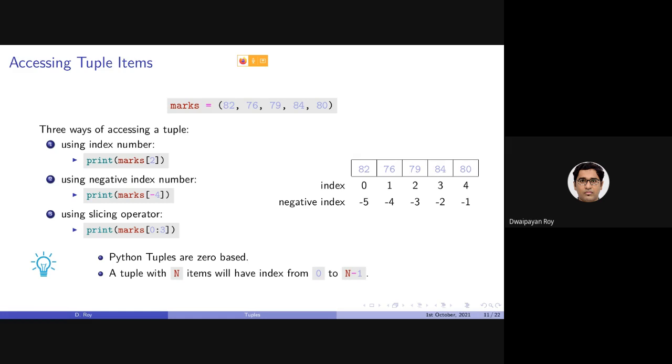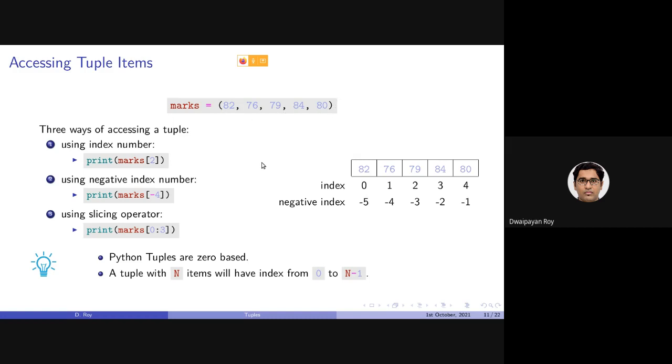Okay. Now, how to access the items in a tuple? The accessing of items in a tuple is exactly the same as accessing items in a list. As I said, similar to list, tuples are also indexable, and index values can be used to access the individual items in a tuple. Here, this is a tuple marks. We can simply use the corresponding index value, that is 0 containing 82, 1 containing 76 and so on, to access the individual items.